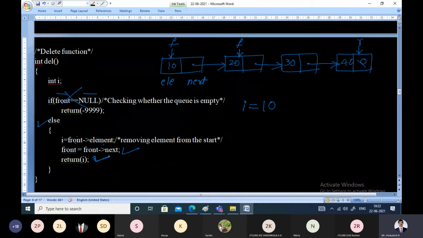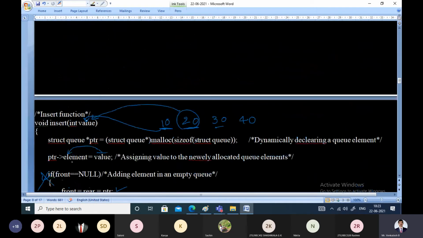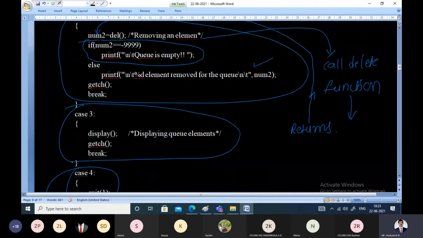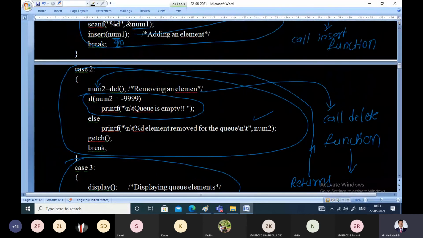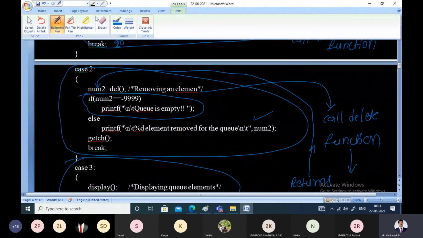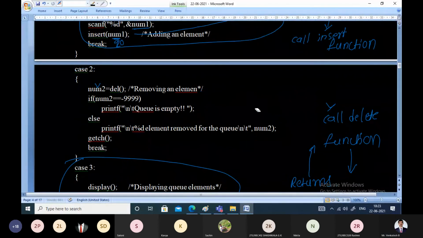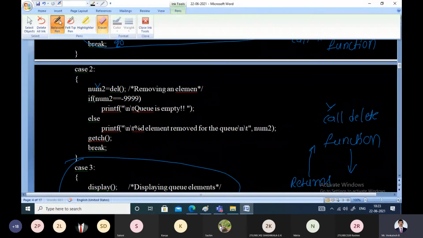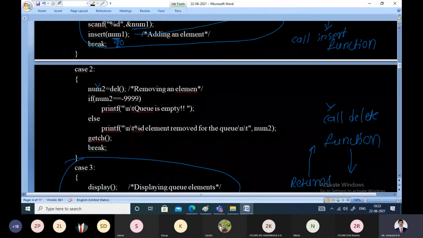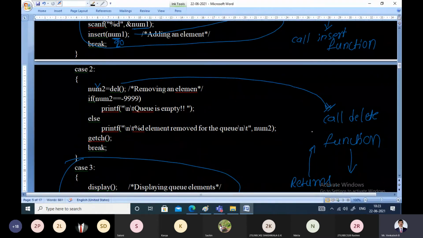What value are we returning in this iteration? 10. For completeness, I will show what happens. This value i is being returned, 10 is being returned to the caller. We go to the main function. After execution of the delete function, see, we have called the delete function here, and it has returned 10.